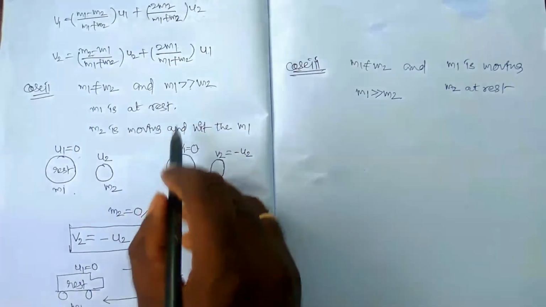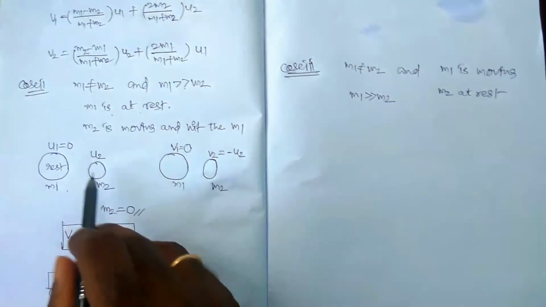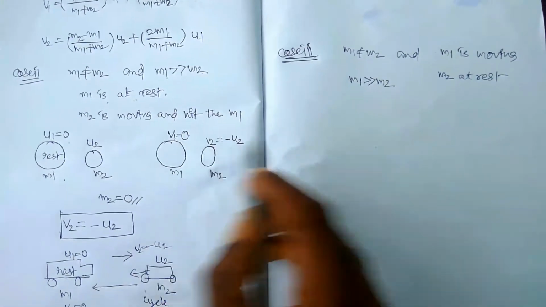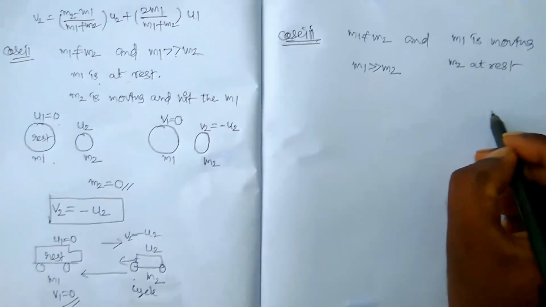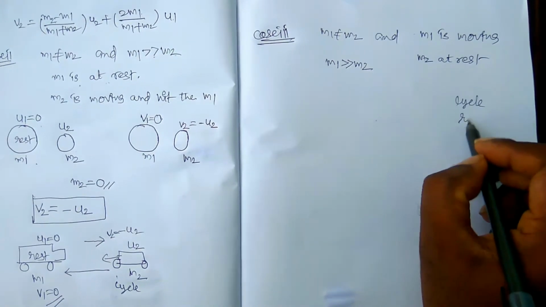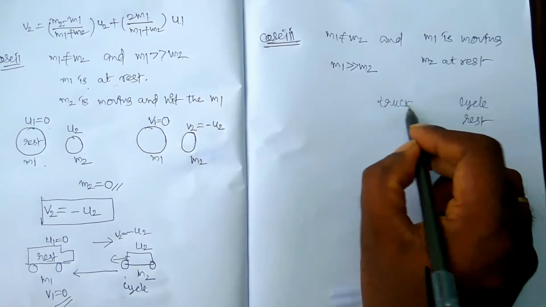But here m1 is moving and m2 is at rest. It means the bicycle is at rest and the truck is moving.